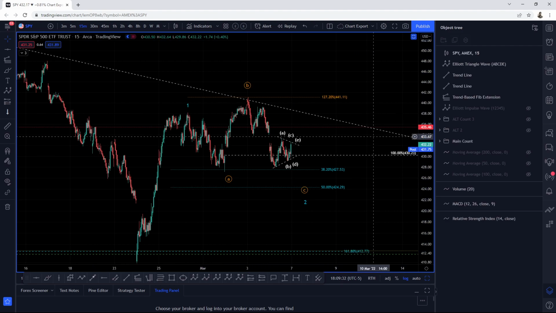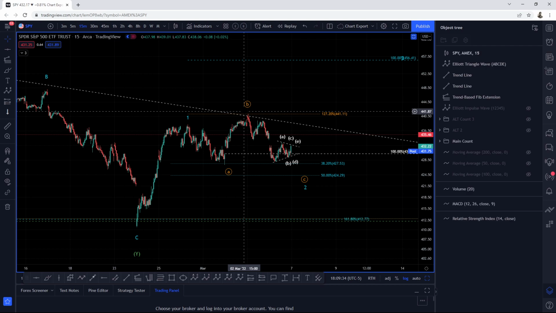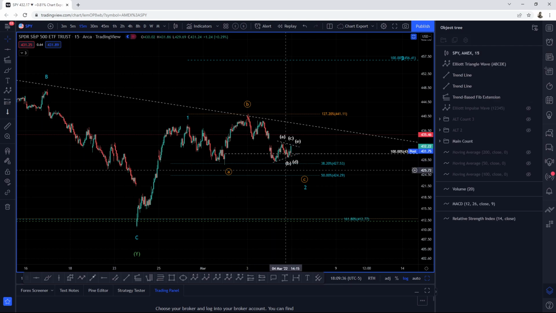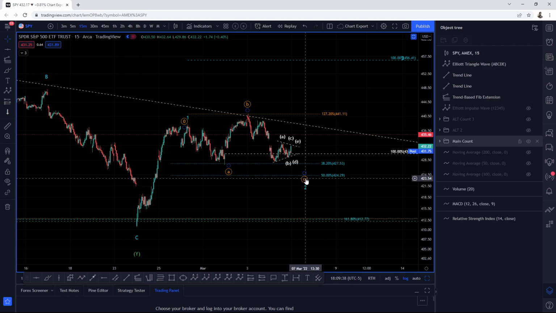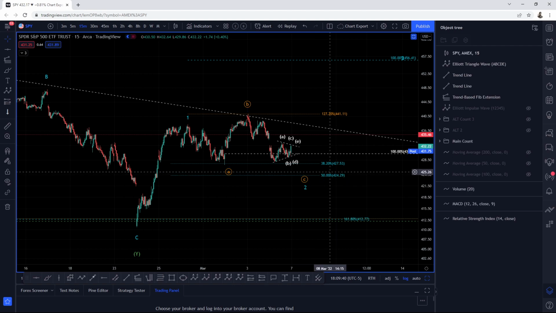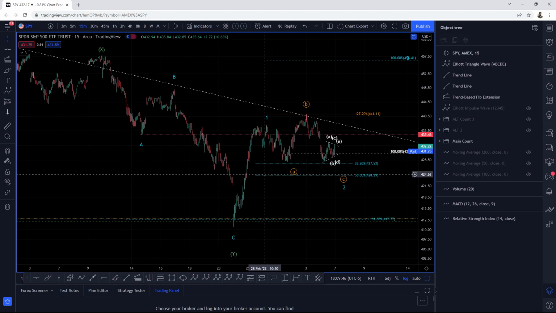So keep your eyes peeled, guys, because it is likely that we may see a shorter leg in the wave C, down towards the 25, the 38, and the 50%, 427 and 424. And as I mentioned to you guys yesterday, this zone, if we go back to the 1 hour time frame,